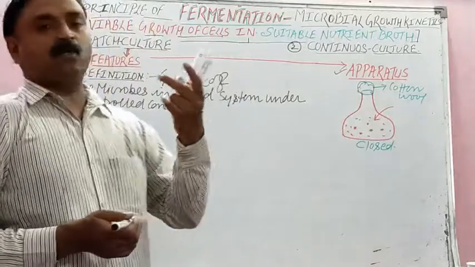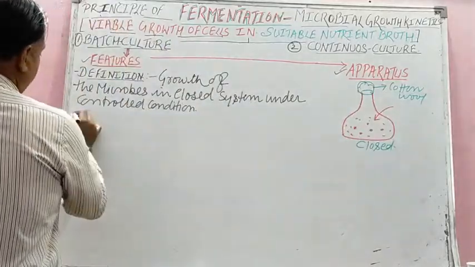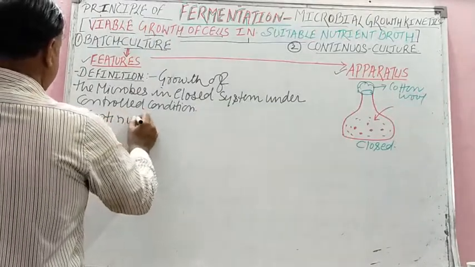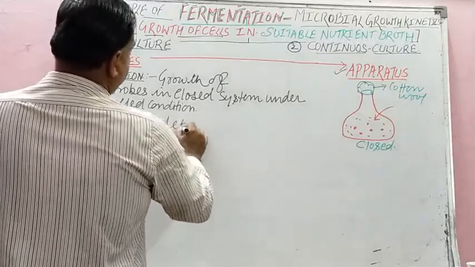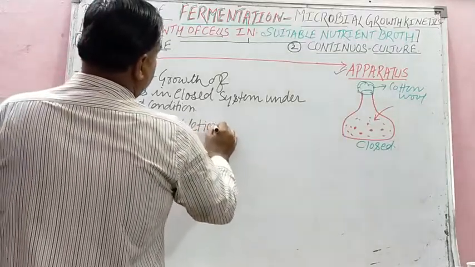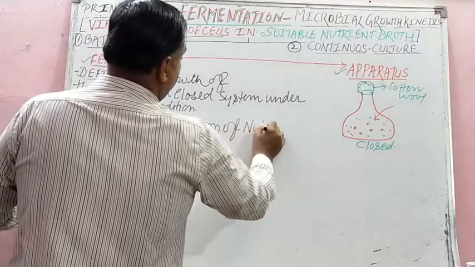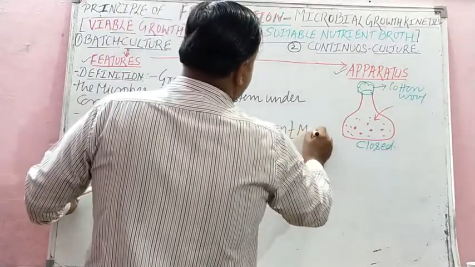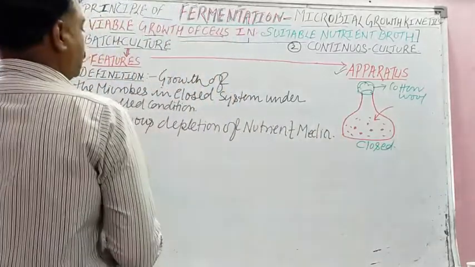Then the second feature, student, it involves continuous depletion. Depletion means decrease. Depletion of nutrient media. It has many names: nutrient media, nutrient broth, isn't it?